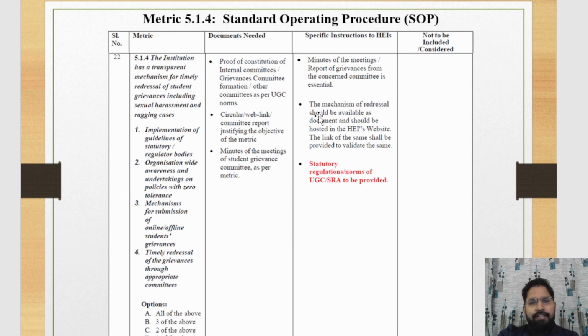The mechanism of redressal should be available as a document and should be hosted on the higher education institute website. The link of the same shall be provided to validate the same. If your institute has any policy regarding this, then you provide the link of that, when your institute has a mechanism for redressal of grievances regarding sexual harassment and ragging cases. This one is the SOP of 5.1.4.